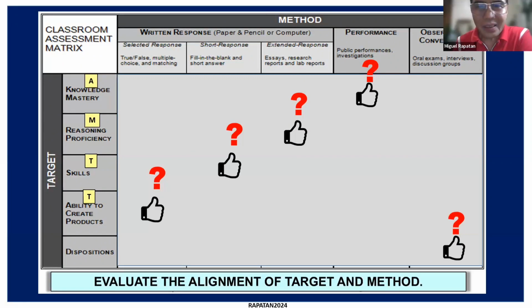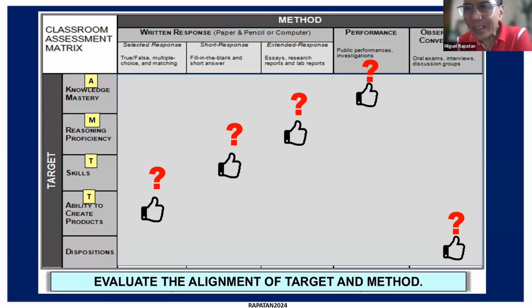Okay, let's take the next two regarding reasoning proficiency. The method is extended response, and for knowledge mastery, the method is performance. Ophelia, kay Tiles, what do you think? Yes po, good afternoon.